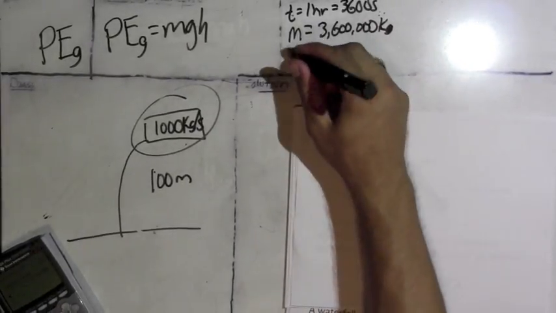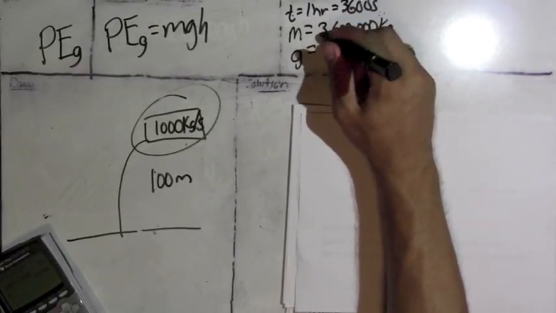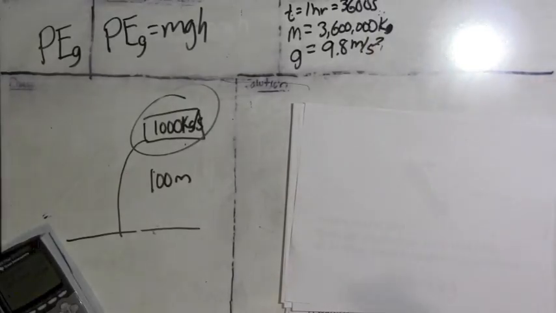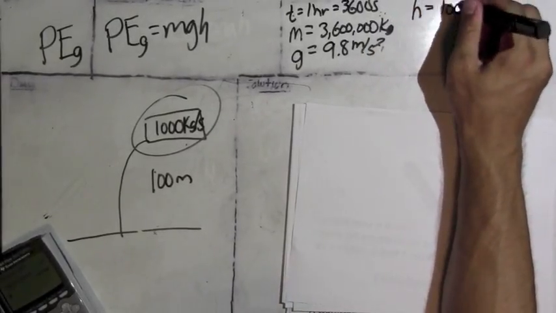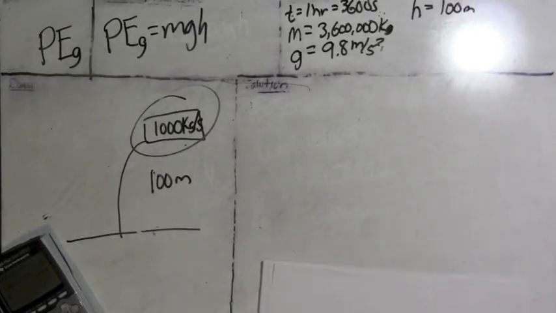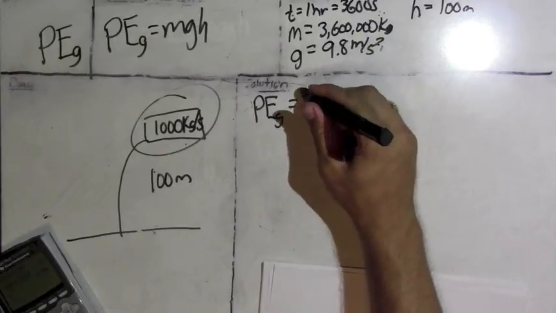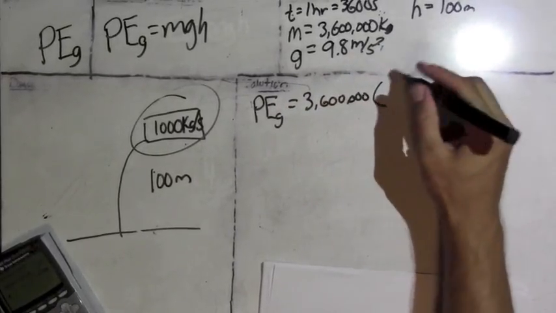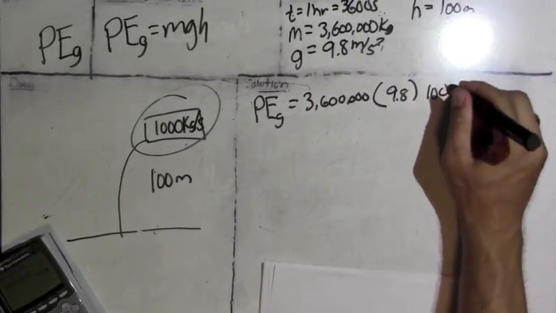Now you know that all the waterfalls that we know of are on Earth, so we know that gravity is 9.8 meters per second squared, and we know that the height is 100 meters. That allows us to figure out the potential energy due to gravity, which is going to equal 3,600,000 times 9.8 times 100.